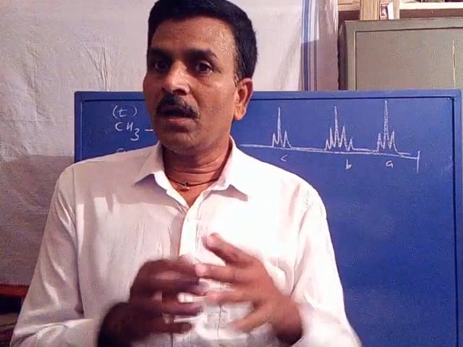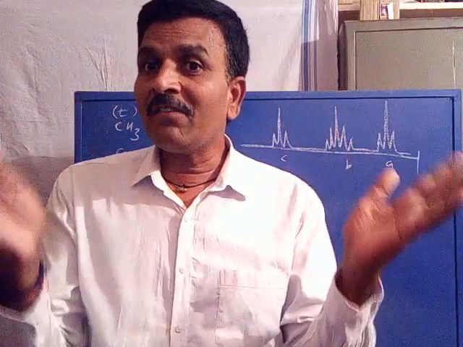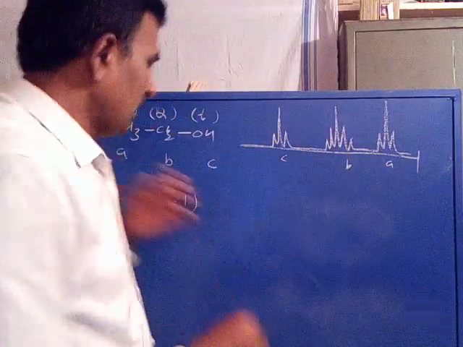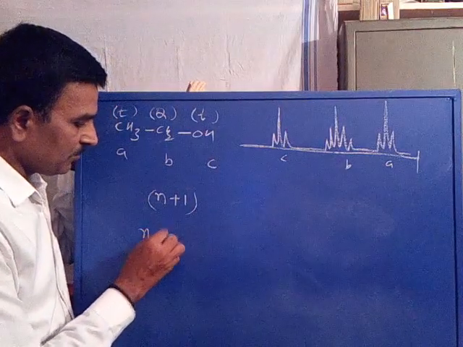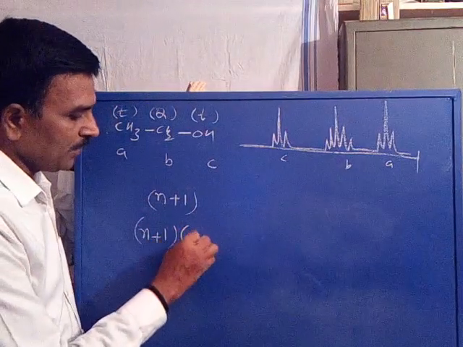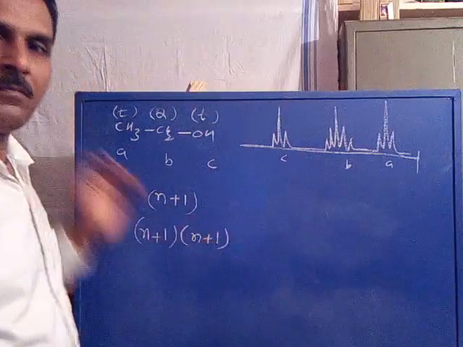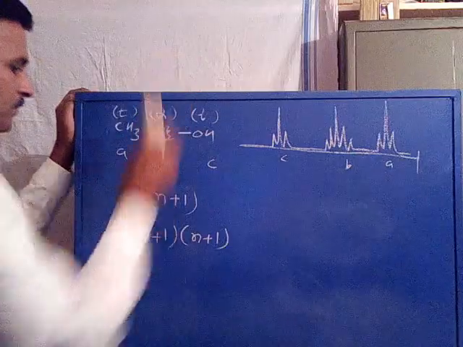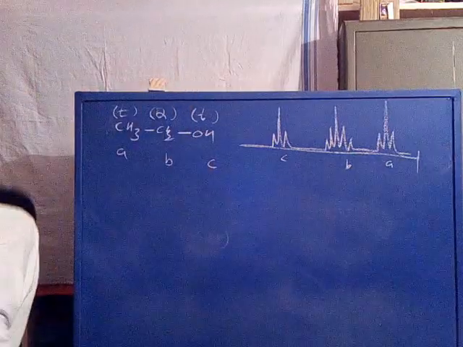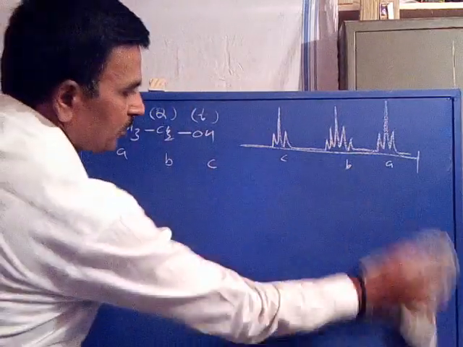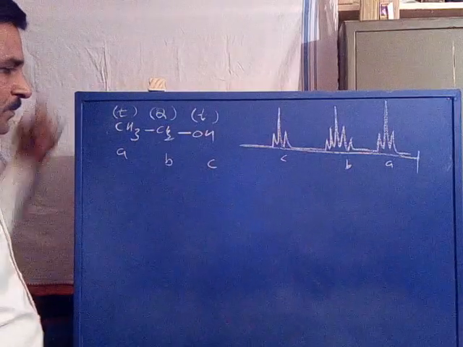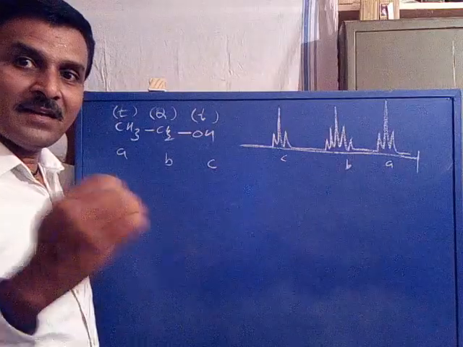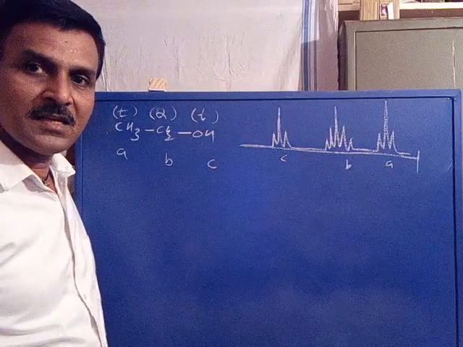If a set of proton is coupled with n number of non-equivalent sets, then multiplicity is further multiplied, that is n plus 1 into n plus 1. Are you following? Now you apply the same concept to ethyl alcohol. I explained the theory, the exact multiplicity for each set of proton.